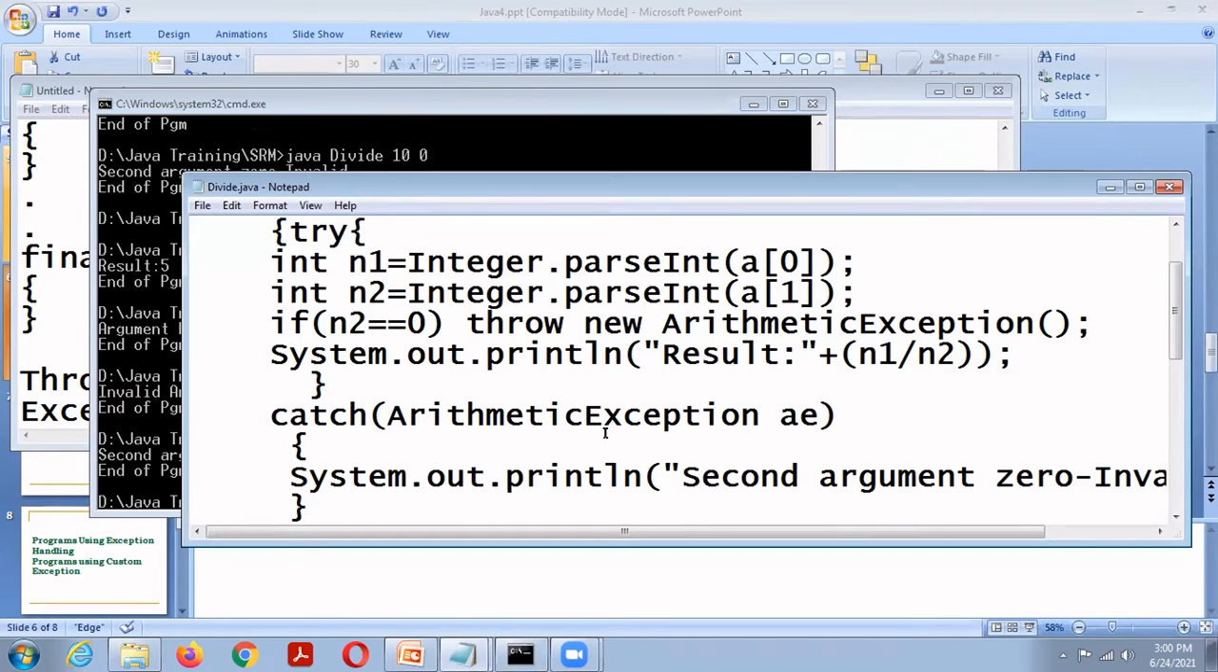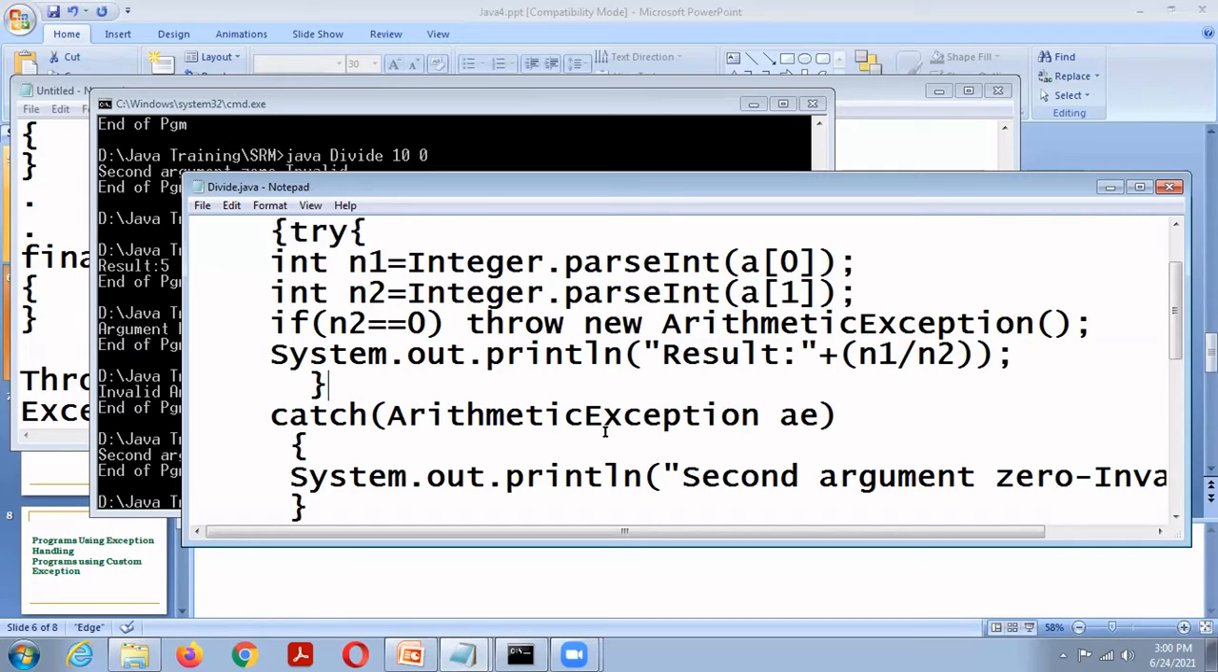So the try block is used to monitor exceptions, the catch block is used to handle an exception, the finally block is executed in all circumstances whether an exception is thrown or not. The throw keyword is used to explicitly throw an exception.